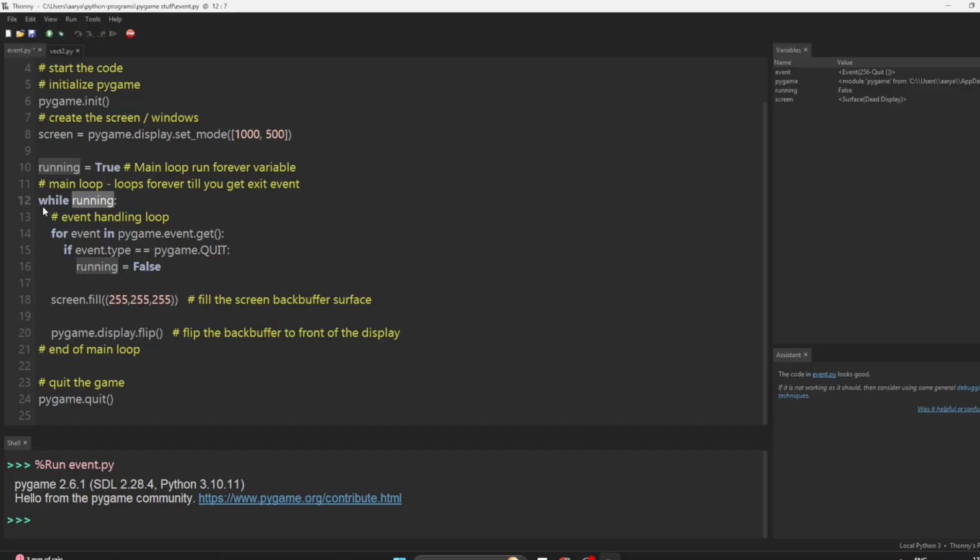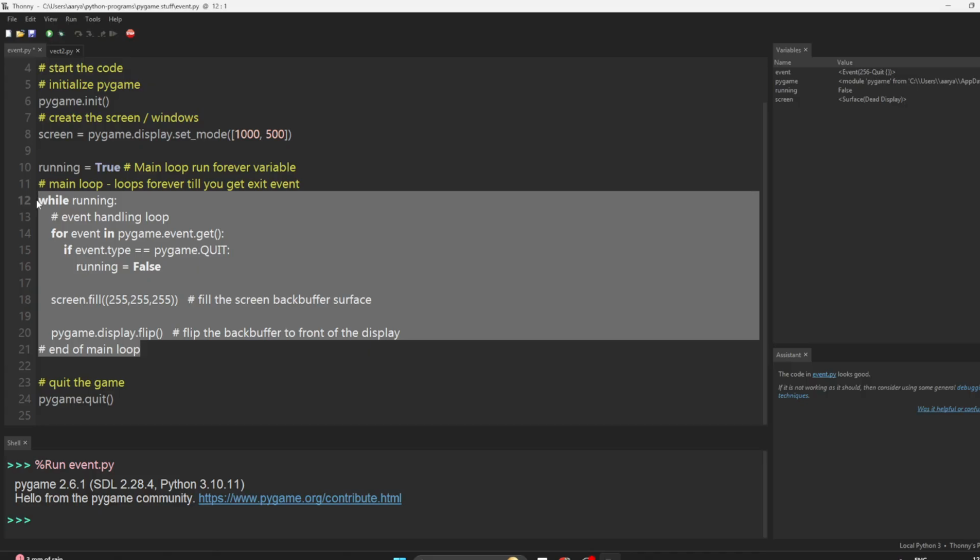So remember this while loop is basically what we do for a single frame. We are drawing a single frame. We draw a single screen and we flip it, right? So every time we do that, we also see if there are any events to process.